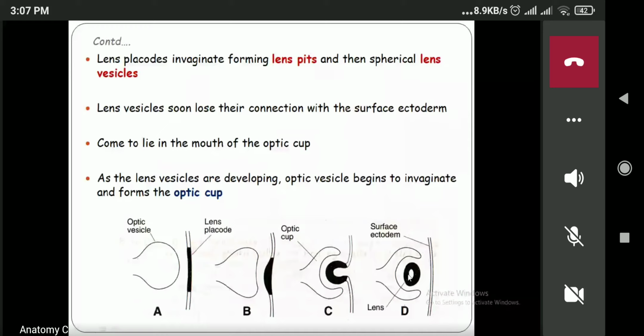Okay, is it clear? Do you have any question regarding the formation of the lens? Clear, Saman. Okay.